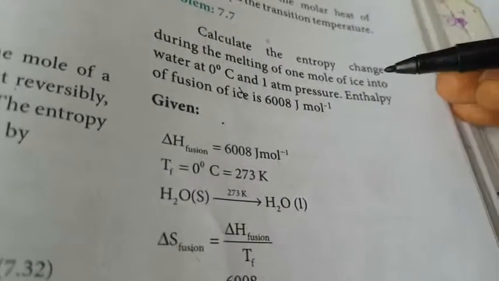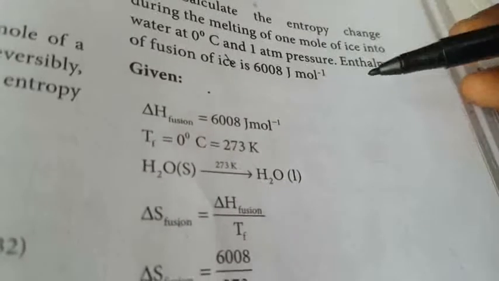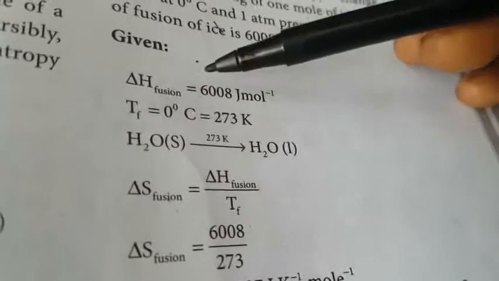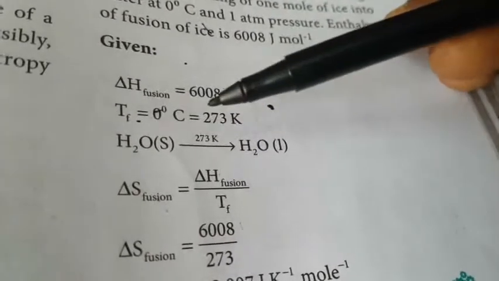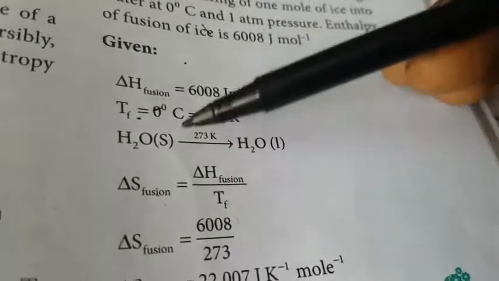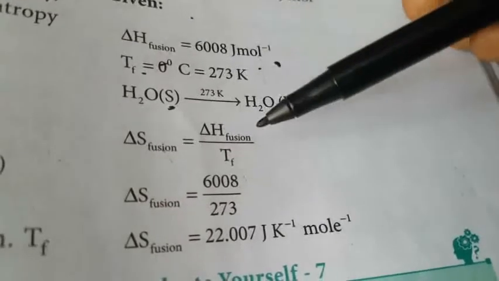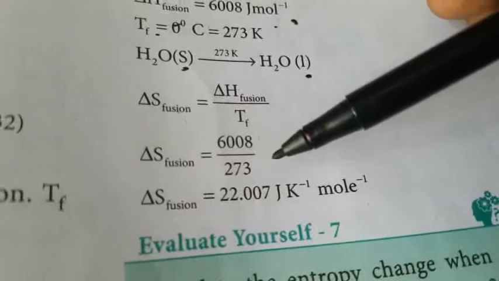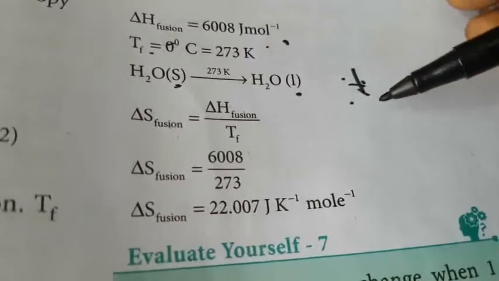The first problem: calculate the entropy change during the melting of 1 mole of ice into water at 0 degrees and 1 atmospheric pressure. The enthalpy of fusion of ice is 6008 joules. Zero degrees means 273 Kelvin. Solid is converted into liquid, that is called fusion. This is a repeatedly asked small problem.